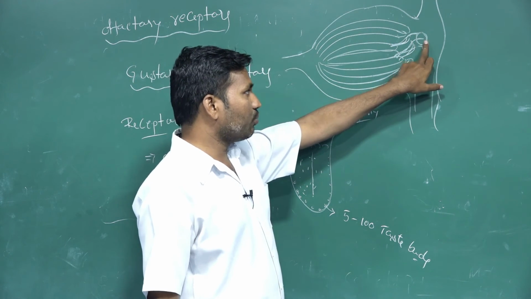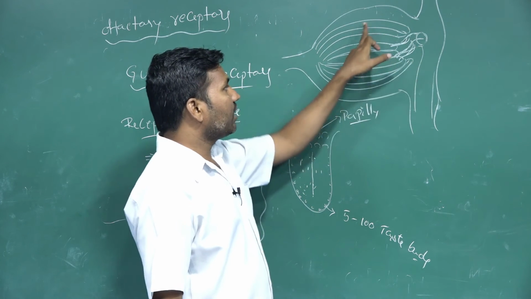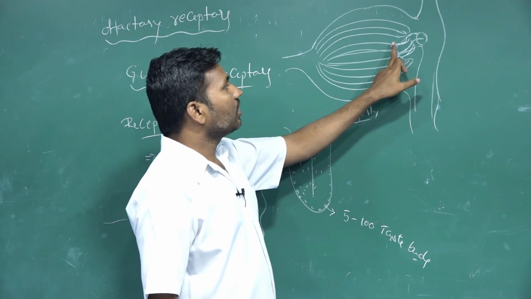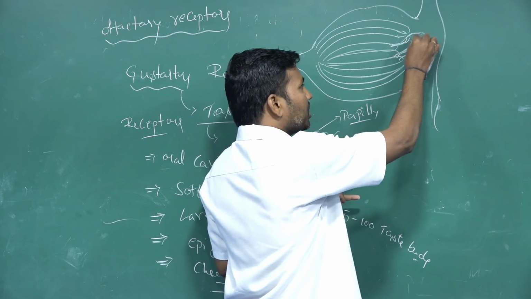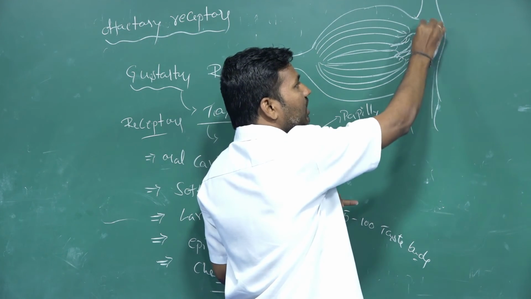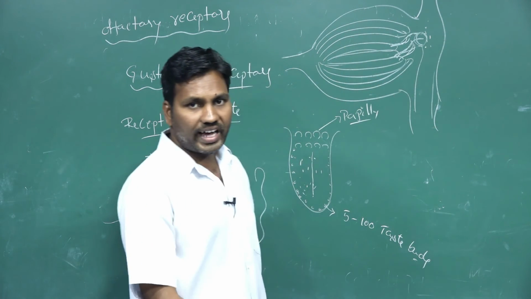Through the gustatory pore on the upper side of the gustatory receptor cells, the hair projections open, and these projections are continuously bathed with saliva.